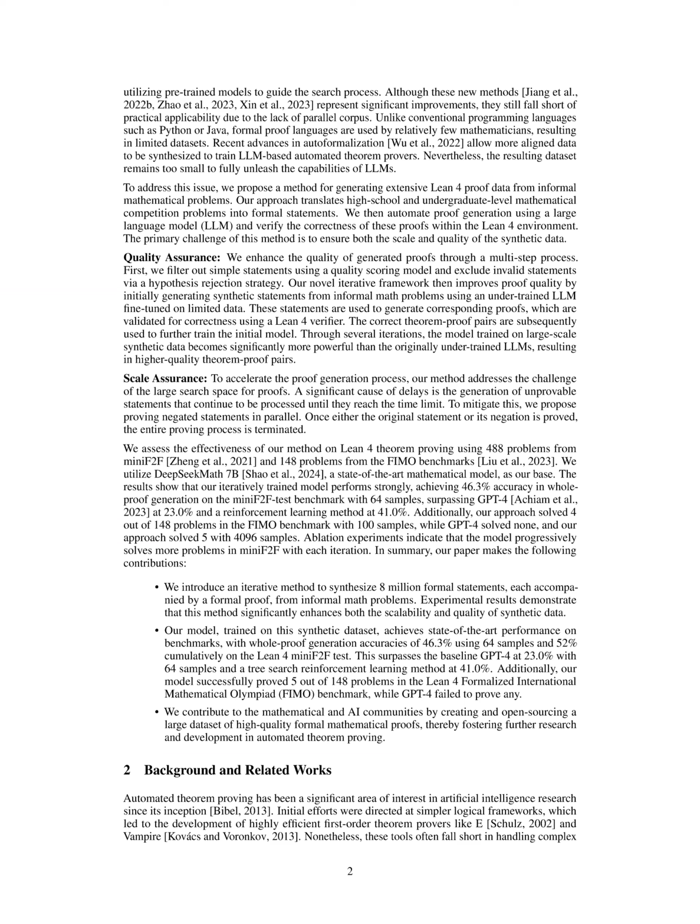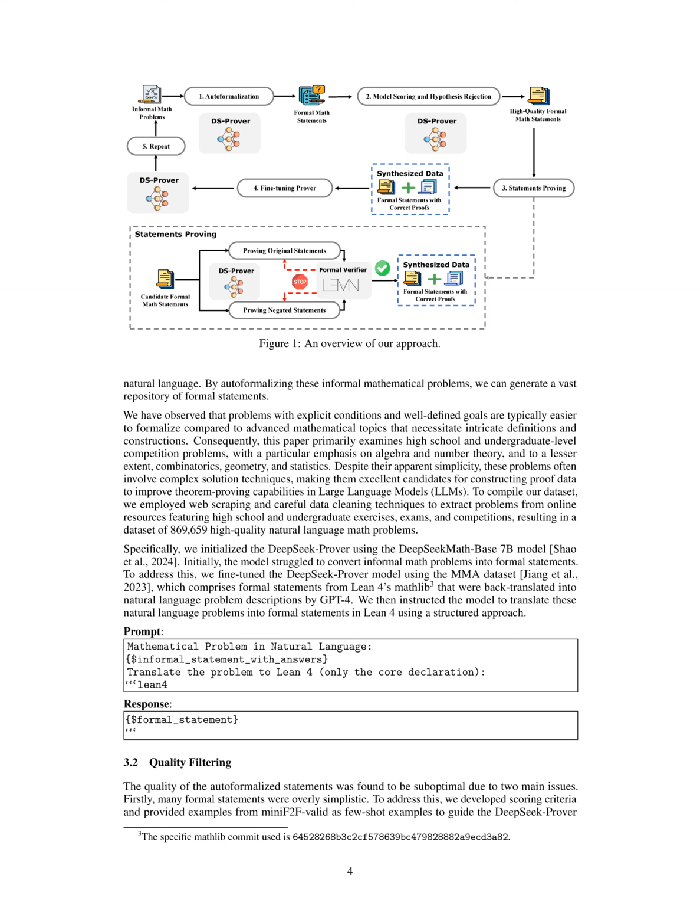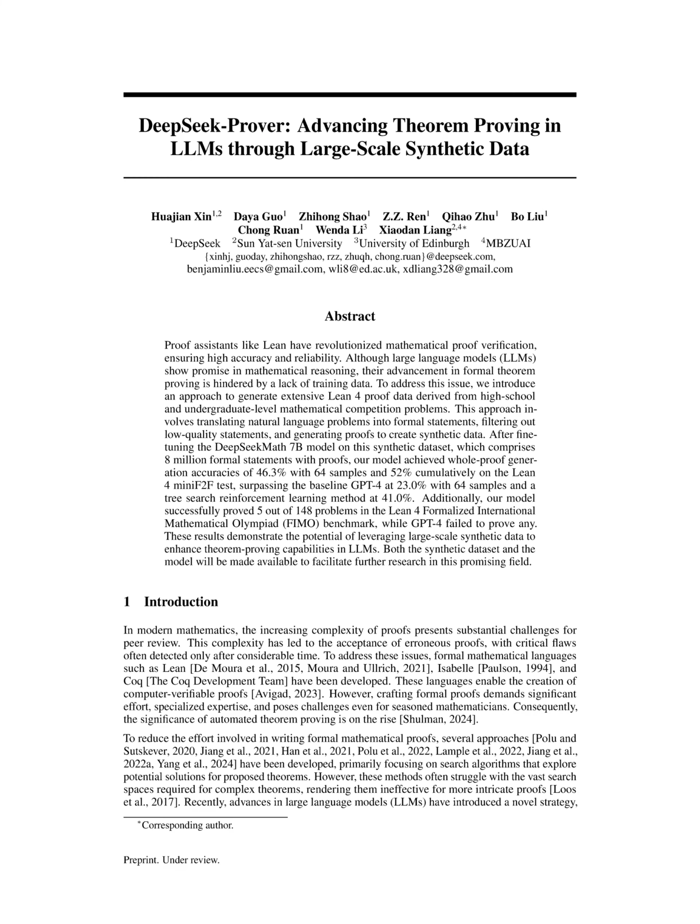1. Auto-formalization of informal math problems. The method begins by auto-formalizing high school and undergraduate level mathematical competition problems into formal statements. This involves translating the natural language descriptions of math problems into formal statements in Lean 4 using a structured approach.